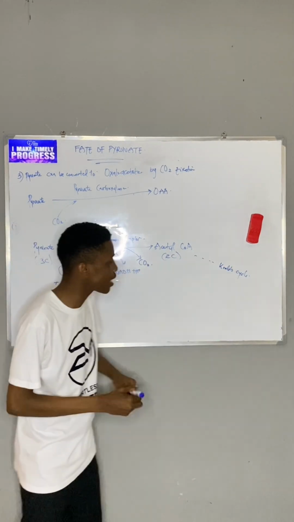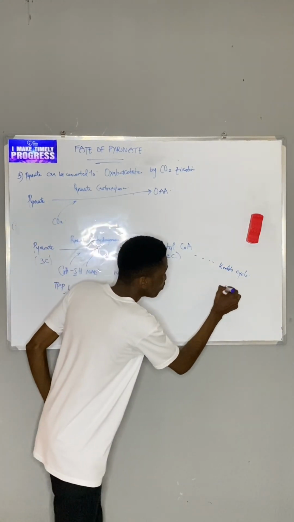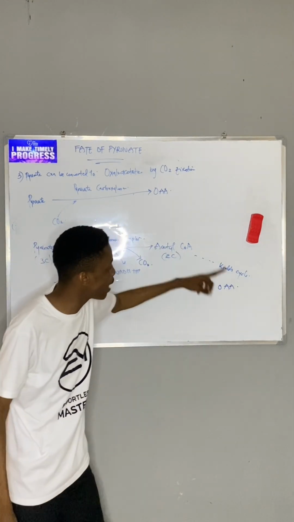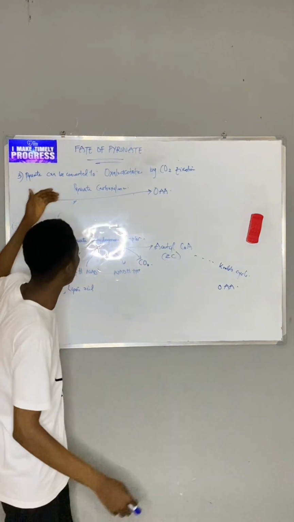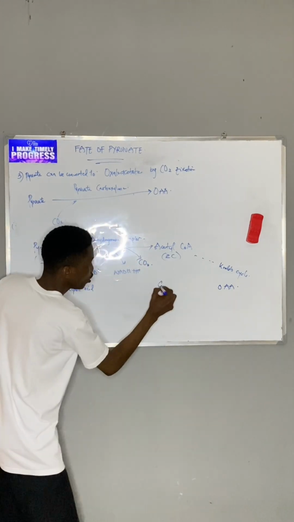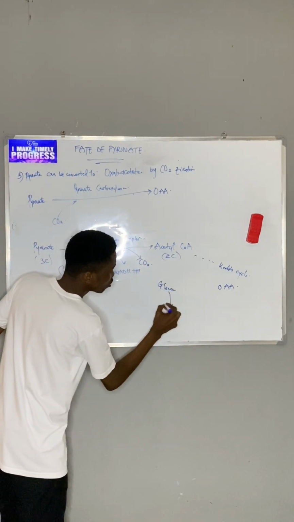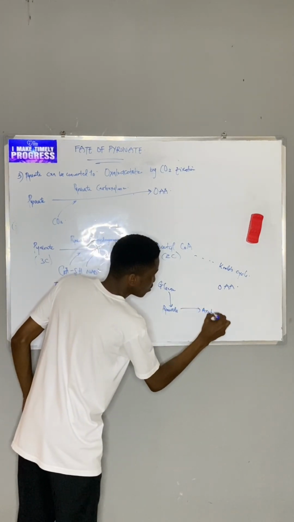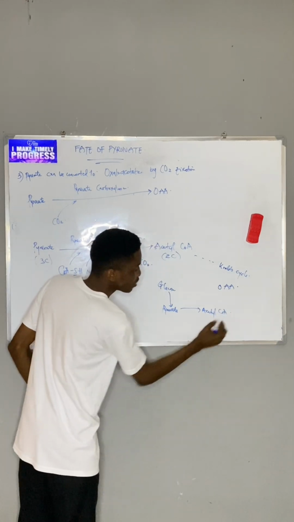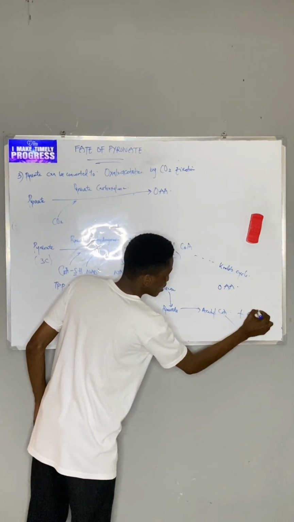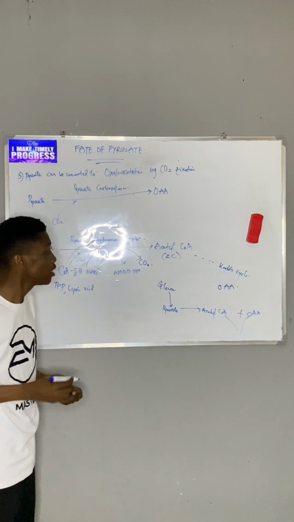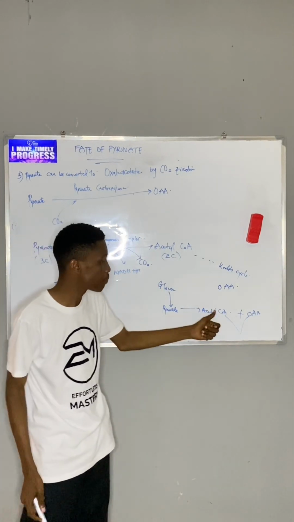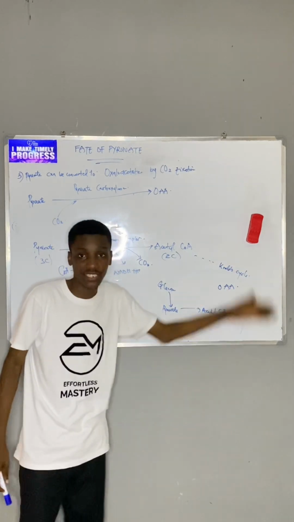Acetyl-CoA will enter Krebs cycle, but usually it goes in there to meet oxaloacetate. So every single time acetyl-CoA binds with oxaloacetate, as I keep forming my pyruvate, so every single time I'm having glucose changed to pyruvate, the pyruvate is changed to acetyl-CoA, and the acetyl-CoA joins with oxaloacetate to do Krebs cycle. Now look at where the problem is. As I keep forming this guy and forming this guy, with time, the OAA will be decreasing.